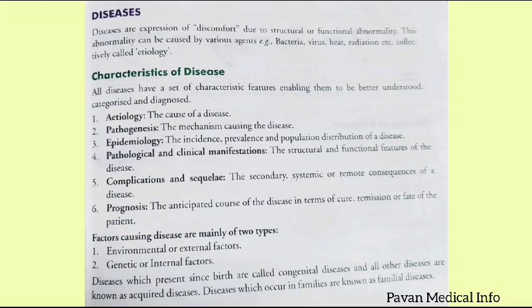When you come to the last terminology in characteristics of disease, prognosis, that is what is anticipated and what is happening in the disease and in the patient. Studying the patient and the disease both together is known as prognosis, where the cure of the patient is very important, and we will even be studying the disease process also.